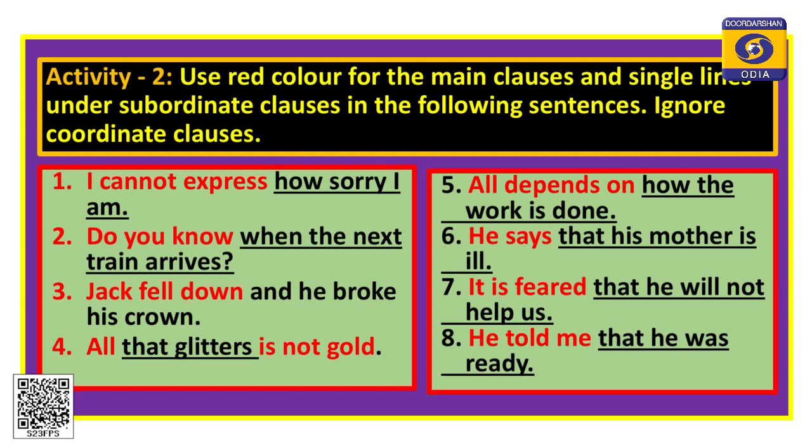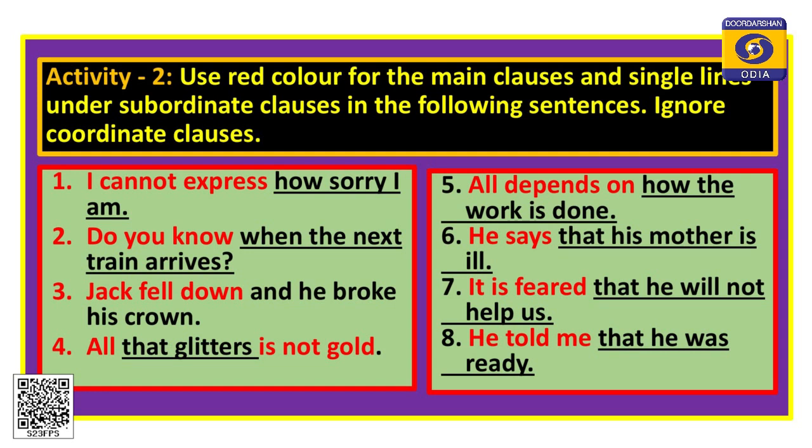Do you know when the next train arrives? Do you know, this is the main part, red color part. When the next train arrives, the WH clause, is a subordinate clause. Jack fell down and he broke his crown. Jack fell down is the main clause, and he broke his crown is again an independent clause, but it is a coordinate clause. So, I have not underlined the coordinate clause.